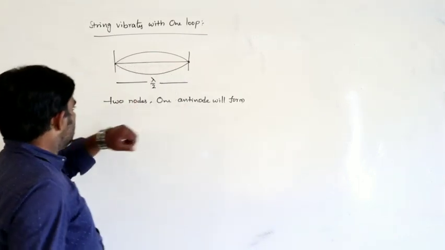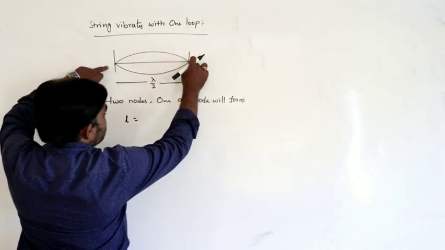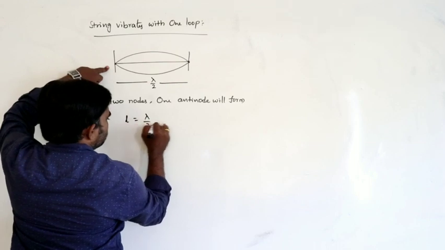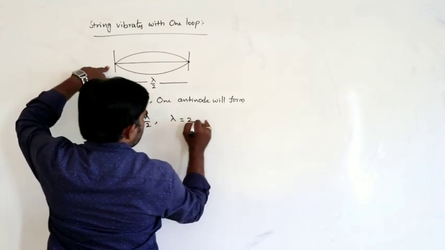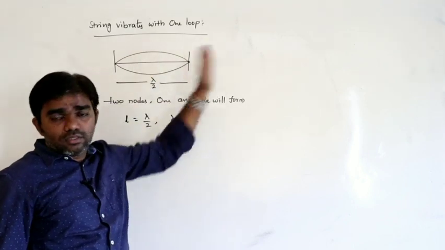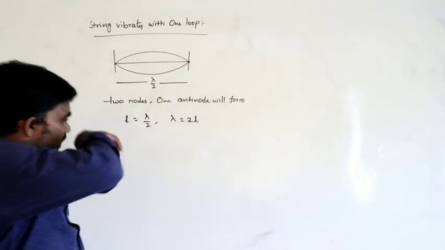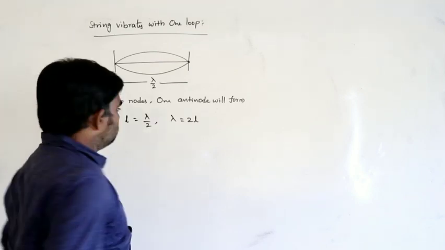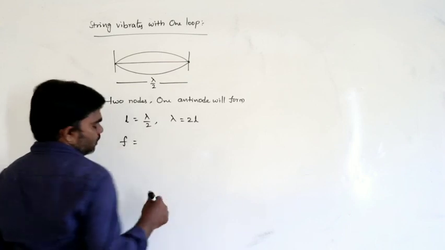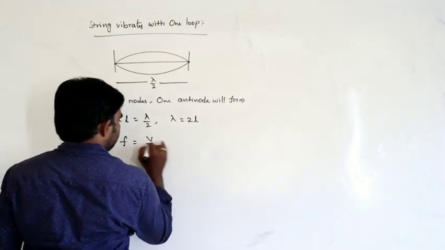So the length of the string, the distance between these two, is lambda by 2. So from this, lambda can be written as 2L. See here, these are the two fixed points. The distance between two fixed points is nothing but the length of the string. So lambda is equal to 2L. So for the frequency formula, v equals f lambda, f is v by lambda.